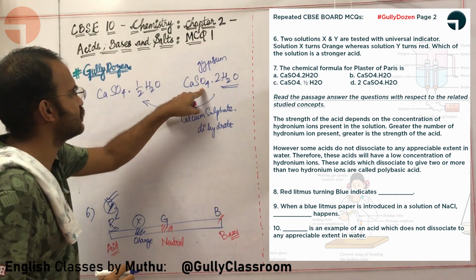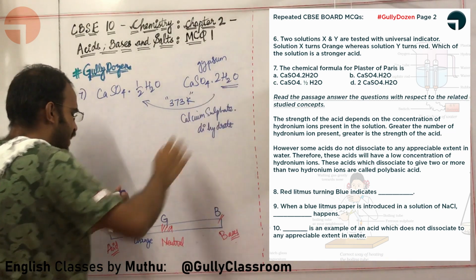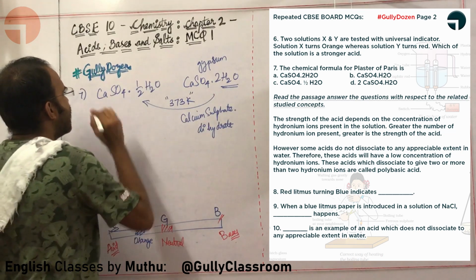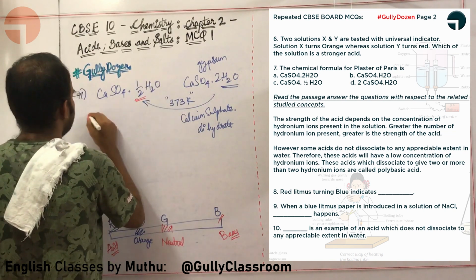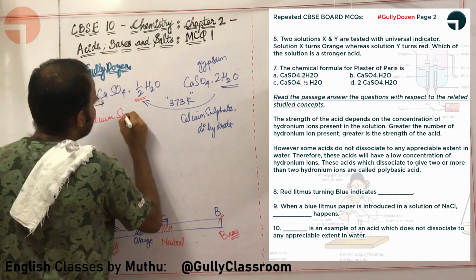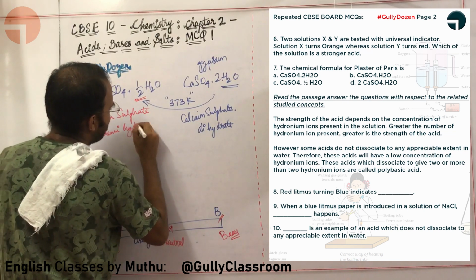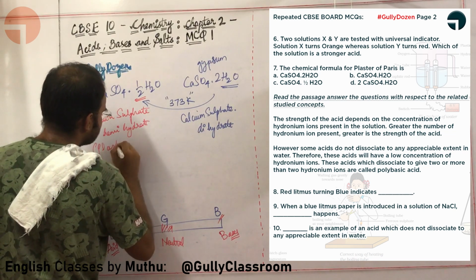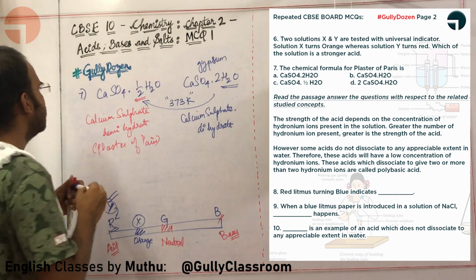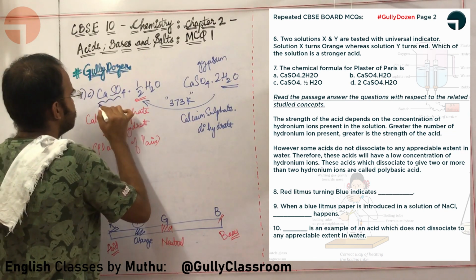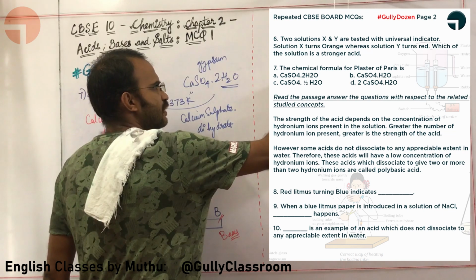On heating calcium sulfate dihydrate, or gypsum, at 373 Kelvin, it loses 1.5 molecules of water and forms calcium sulfate hemihydrate. Why hemihydrate, sir? Because there is only half a molecule of water here. This is also called plaster of Paris. So what is my answer? The answer is C, CaSO4 dot half H2O. Okay sir, I am comfortable with the seventh question.